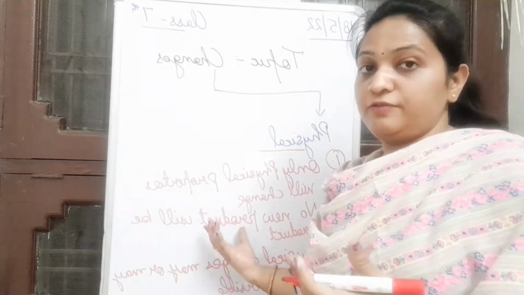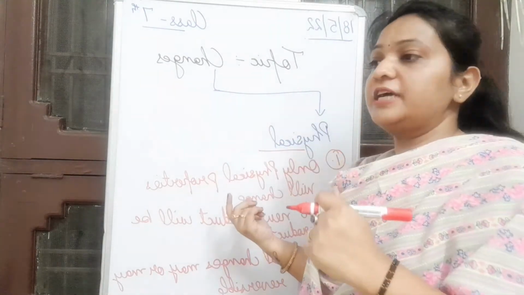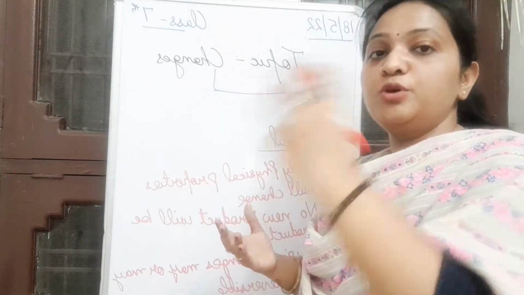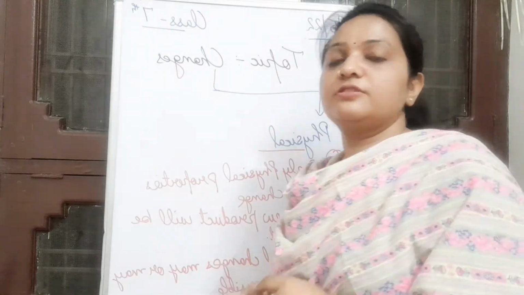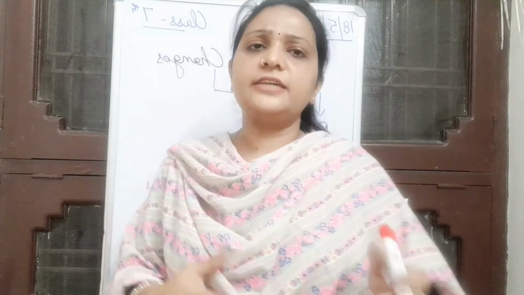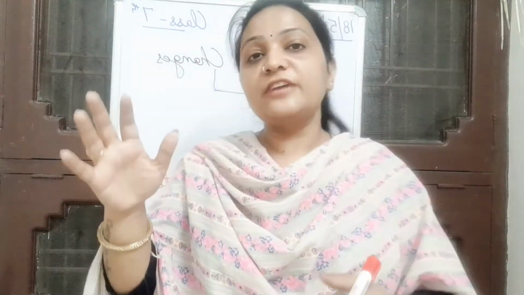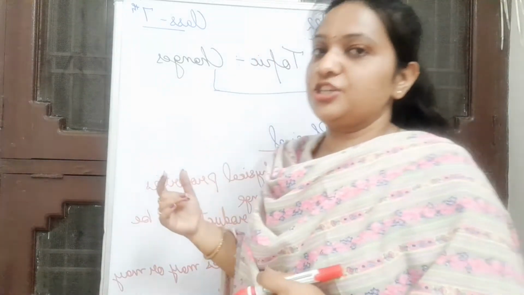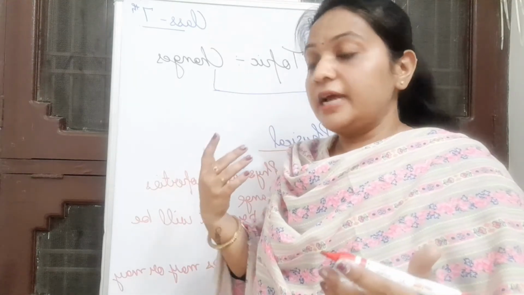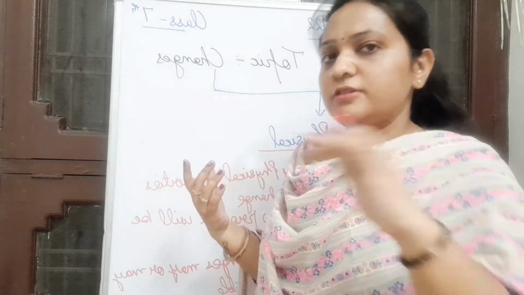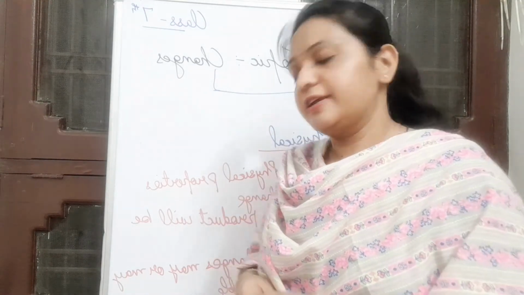No new product will form, right? If we tear the page, only a piece of paper we get. If we cut the vegetables, a new vegetable is also of the same type. If we cut our hair, so that comes under physical or chemical change? Yes, that will also be a physical change, because when we cut our hair, no new product will be formed, right? And what kind of process is it? Reversible or irreversible? Yes, it is irreversible, right students?